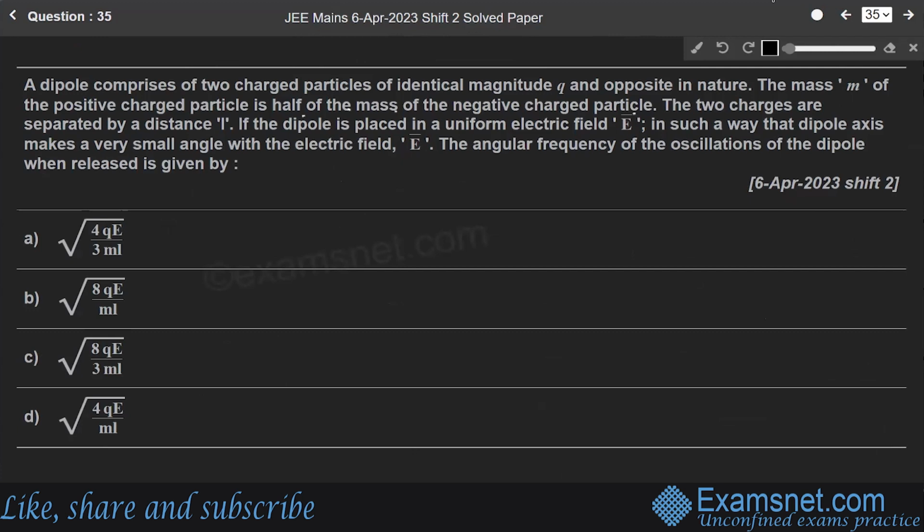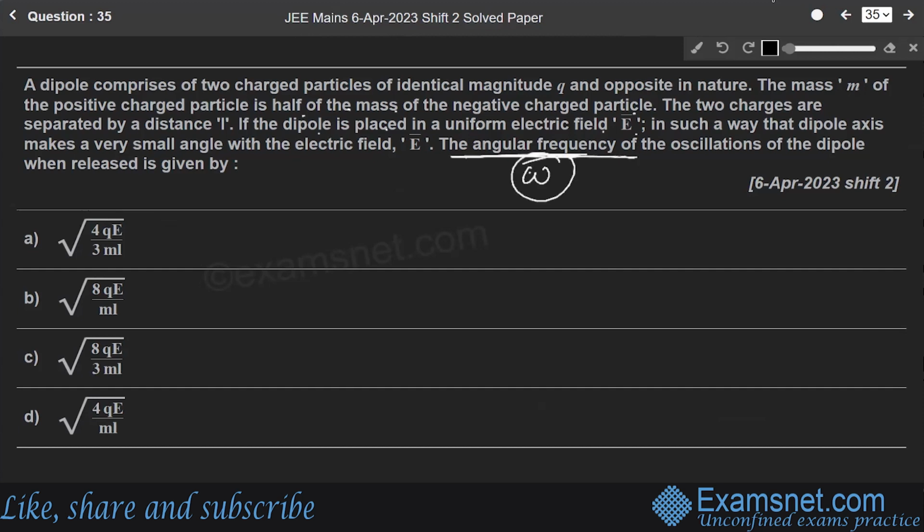The two charges are separated by distance L. If the dipole is placed in a uniform electric field E in such a way that the dipole axis makes a very small angle with the electric field E, the angular frequency of the oscillation of the dipole when released is given by. We have to find the angular frequency omega.